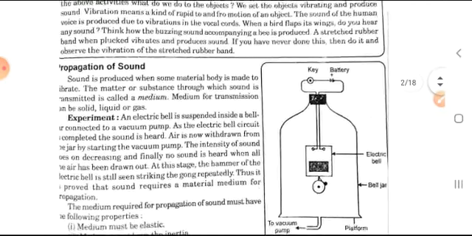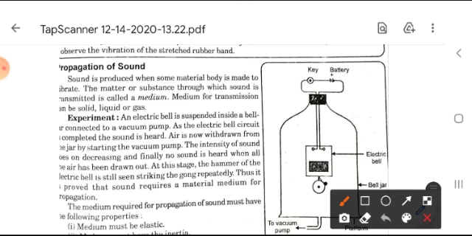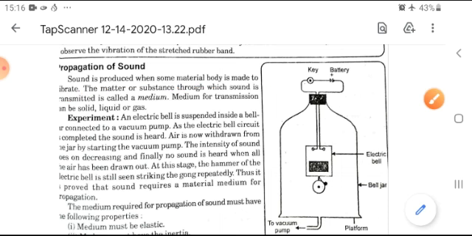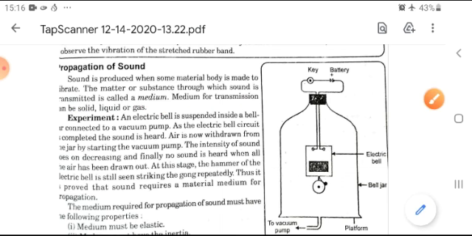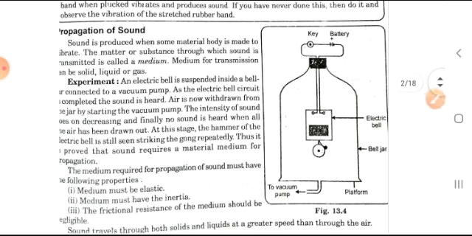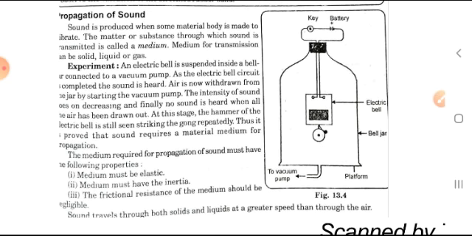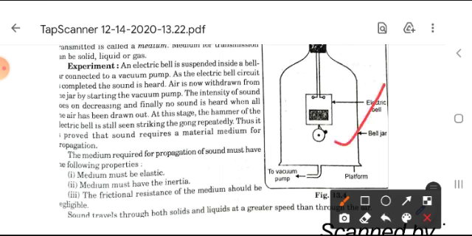Now moving forward, we will discuss the propagation of sound. Sound is produced when some material body is made to vibrate. The material or substance through which sound is transmitted is called the medium. The medium for transmission can be solid, liquid or gas. For this, an electric bell is suspended inside a bell jar and connected to a vacuum pump, as in the electric circuit which is given here.